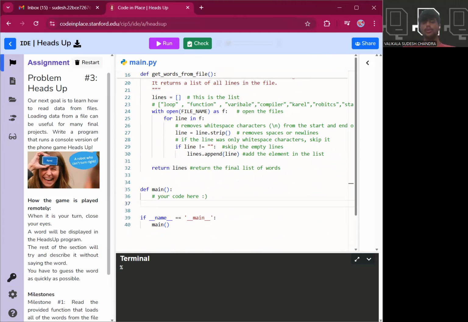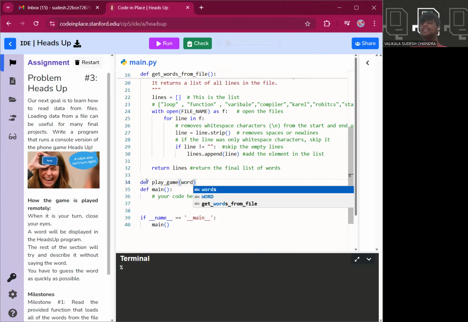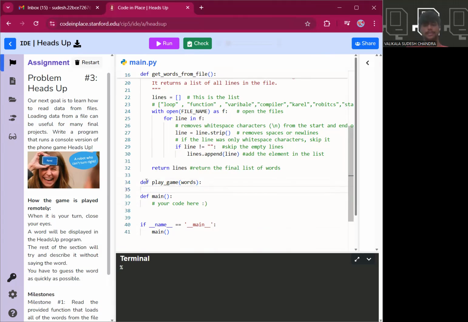Now, what we are trying here is to take a particular word and describe it. So for that, we write a built-in function that executes or starts playing the game. We just want to play the game. For playing the game, we require a word to be displayed on the screen. So we are giving a particular word.